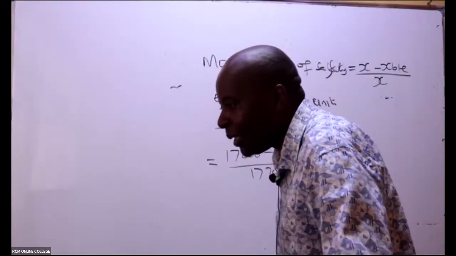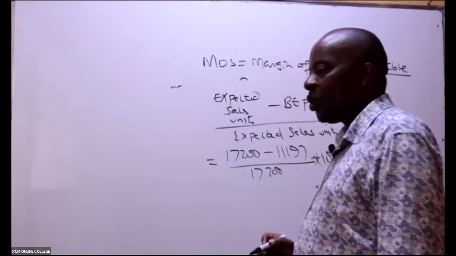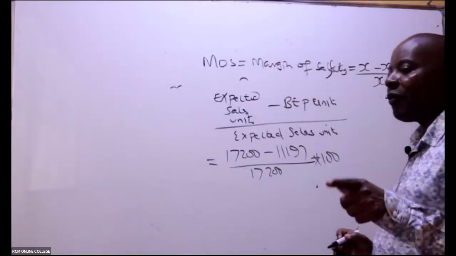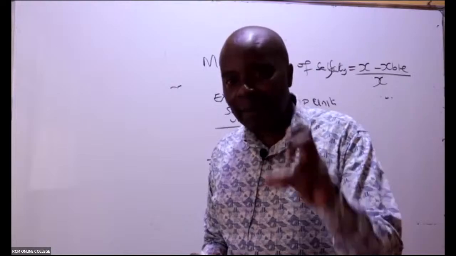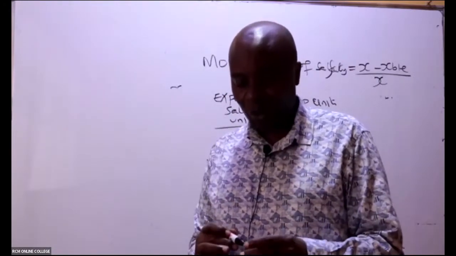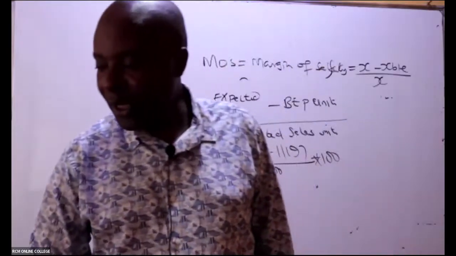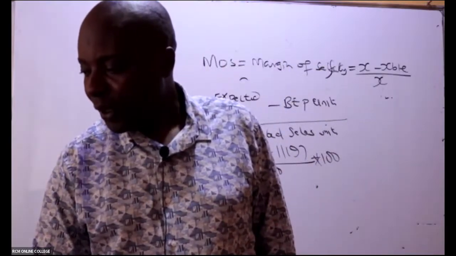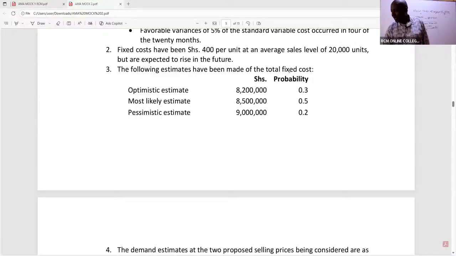Please help Mwalimu to answer those questions, how we got fixed cost. The very best way of answering these students, you can even take a snapshot of your working, circle that fixed cost, and show them. Remember what we did here to get this fixed cost? There are 3 and they have probabilities. So we took 2 times 0.3 plus 85 times 0.5 plus 90 times 0.2. That's what we did.